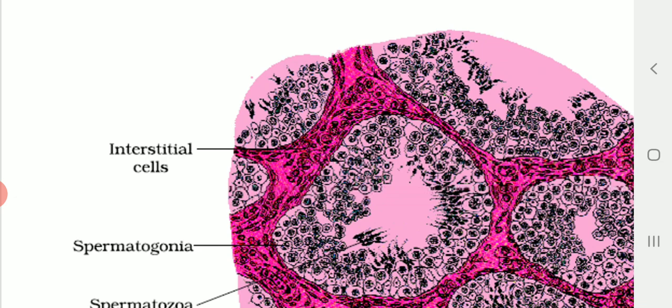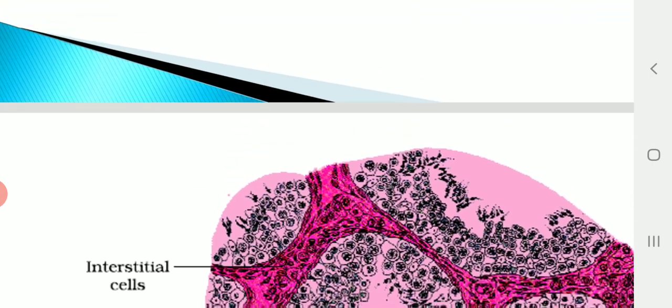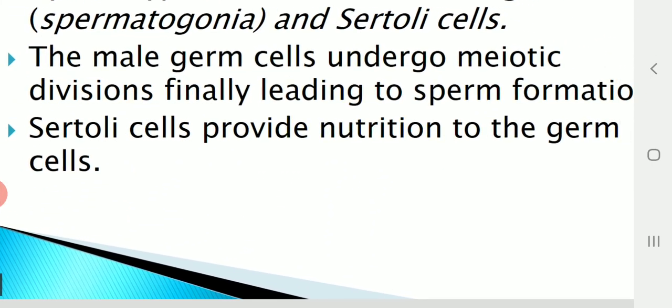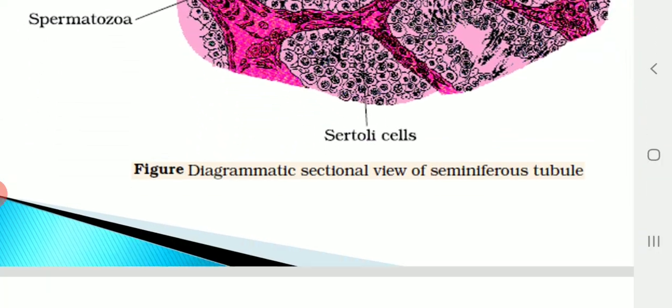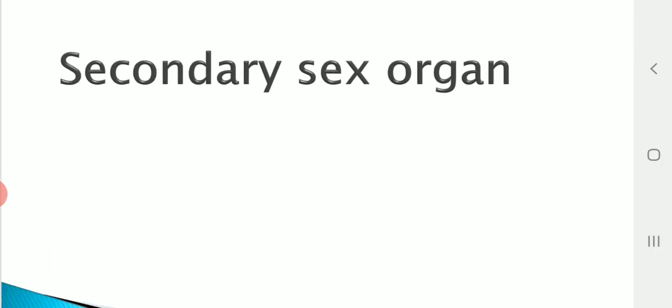And what do these do? So Leydig cells synthesize and secrete certain testicular hormones called androgens. What are they? They synthesize and secrete certain hormones, the male sex hormones called androgens. So these androgens are produced from these cells.